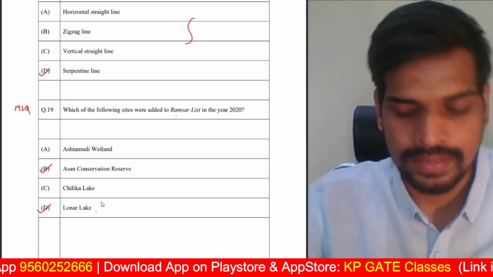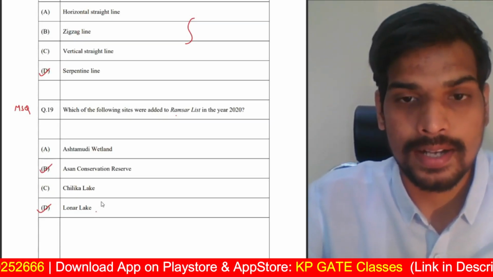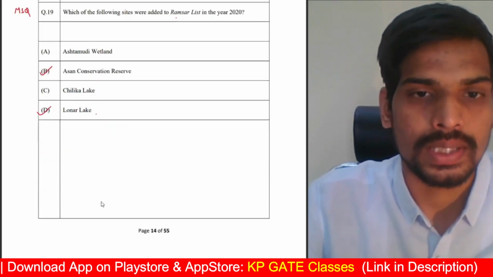B and C, B and D are the answers. These are the two sites which were added in the Ramsar list in the year 2020.